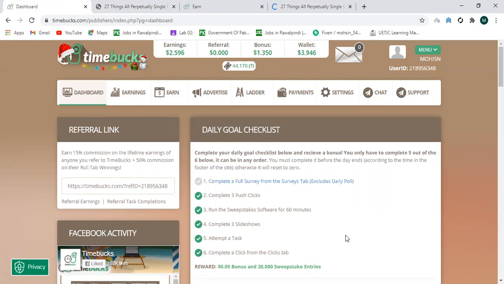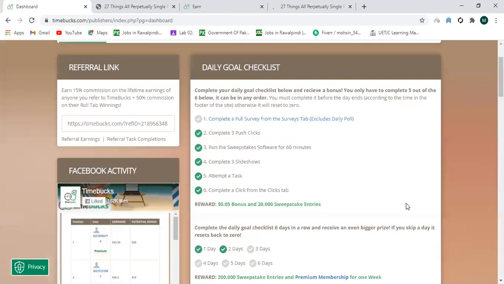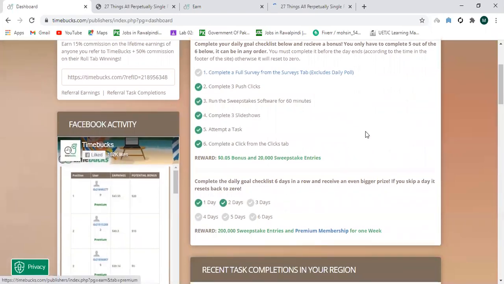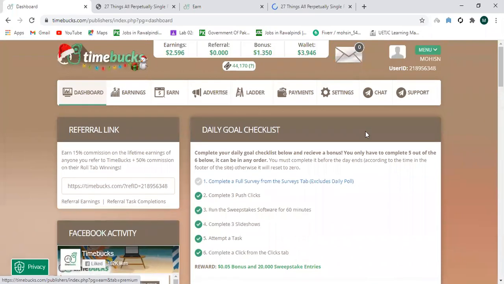and this is task completion. One of the greatest benefits of task completion is that if you complete this task for 5 consecutive days, you will get a premium membership. And what is the advantage of the premium membership? In the premium membership, your earning will be increased by 25%. So I prefer that you must complete these tasks for 6 days consecutively in order to get benefited.